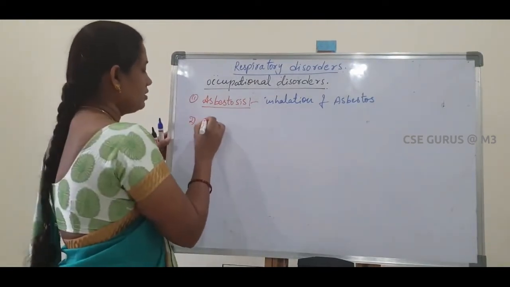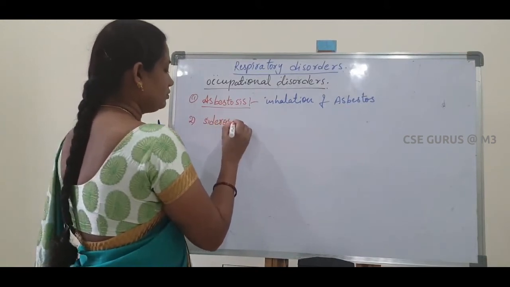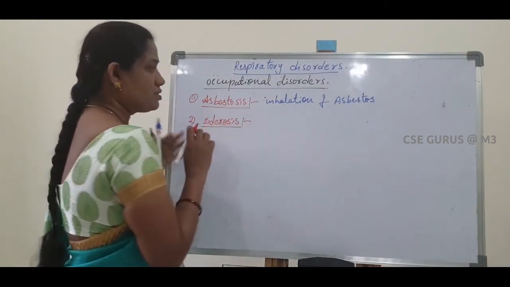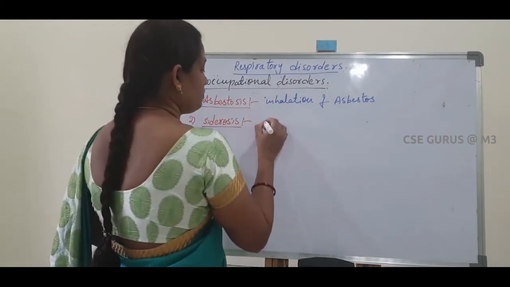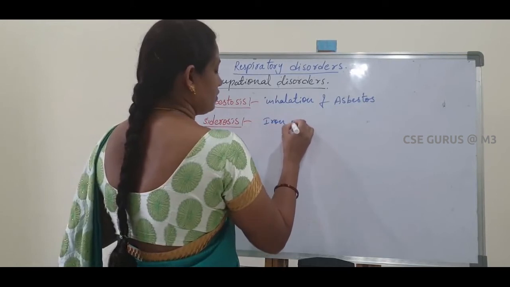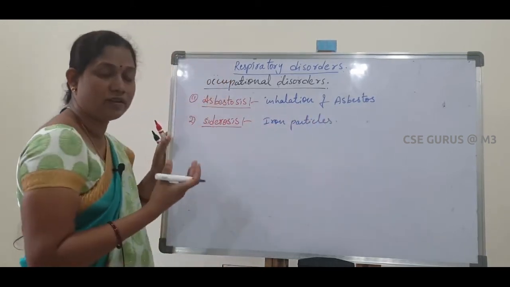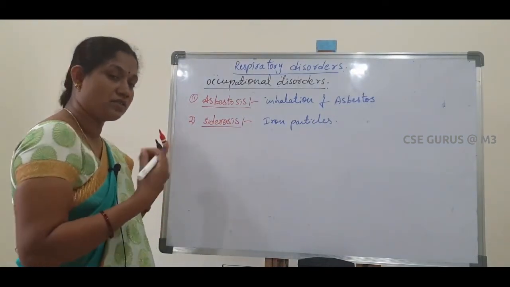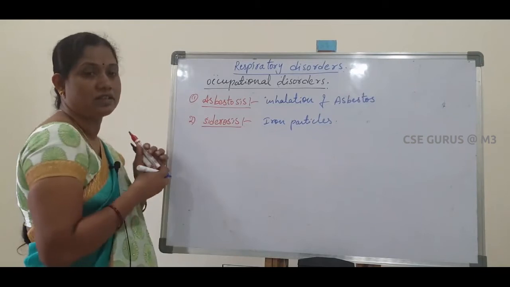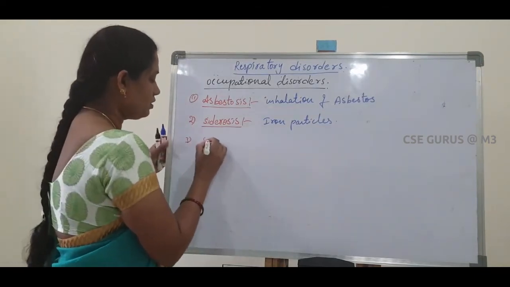Next, siderosis. Siderosis means inhalation or accumulation of iron particles. When we inhale iron particles, they also damage our respiratory system. That is called siderosis.